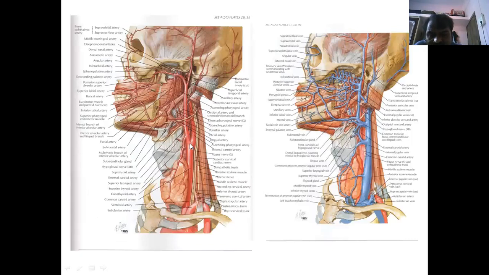See here the common carotid. It is divided into the external carotid artery and the internal carotid artery. The external carotid artery gives branches like the superior thyroid artery, going to supply the thyroid gland, the ascending pharyngeal branch, facial, lingual, and occipital. The terminal branches of the external carotid artery are the maxillary artery and the superficial temporal artery. These terminal branches, and the auricular branch, are not present in the carotid triangle. See here, we can identify the internal jugular vein. This is the common facial vein, and how it drains.